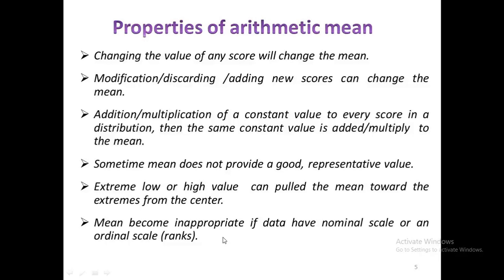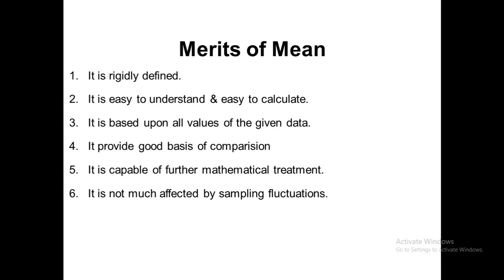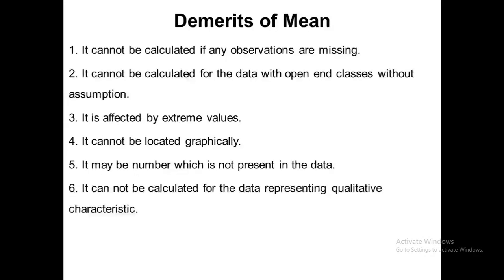These are the merits and demerits of mean. Merits include its rigid definition, its easy understanding and calculation, and above all, it is based upon all the values of the given data. With the help of arithmetic mean, we can also compare the means of two different data sets, and there are many mathematical analyses which are based upon arithmetic mean, and it is not much affected by sampling fluctuation.